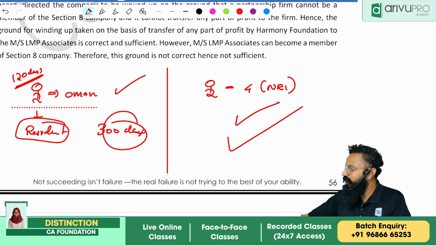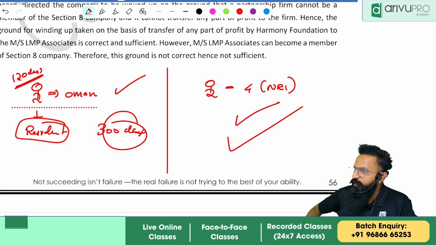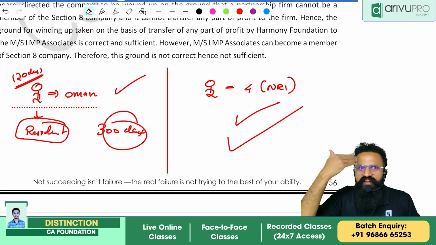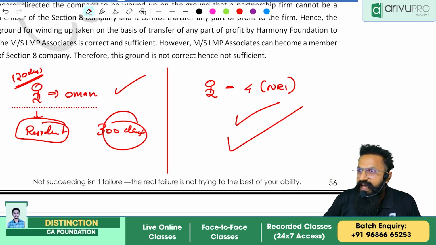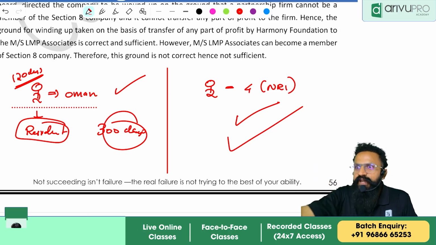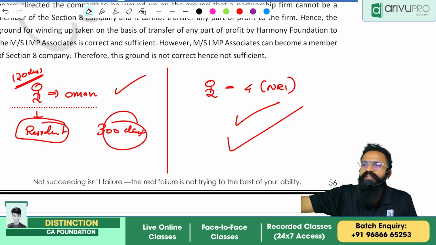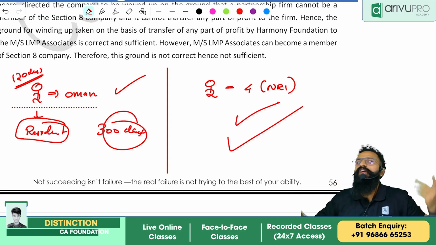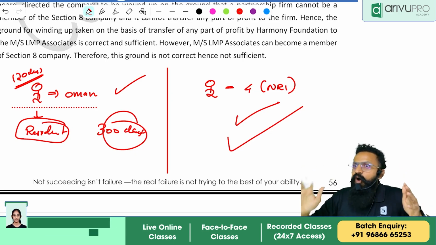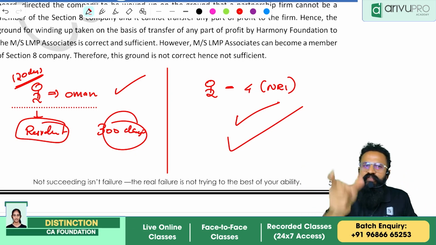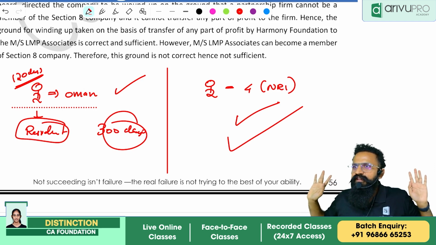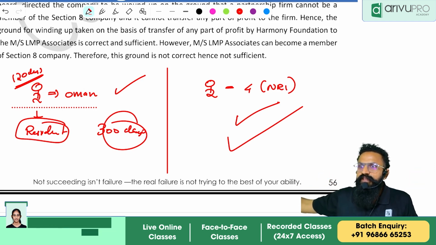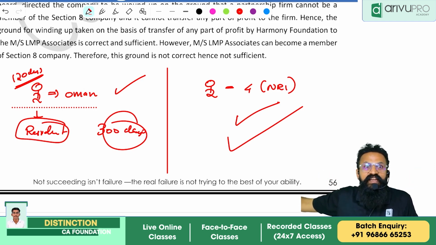The definition says resident or not. To become a resident, I should have stayed for 120 days in the previous year. Don't you think they are speaking opposite? This is the explanation. I was telling this from day one. I have had 100 fights with our own fraternity. I will say this is my interpretation. They say, hey, no, how can that happen? "Or otherwise" should be ignored. You have to concentrate only on 120 days. Until this question came. It is a 2024 exam question.